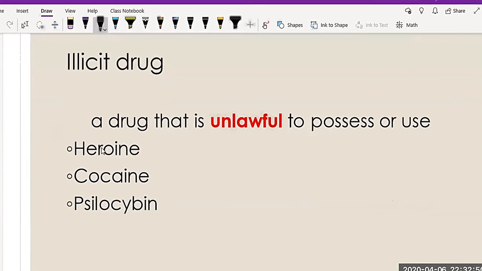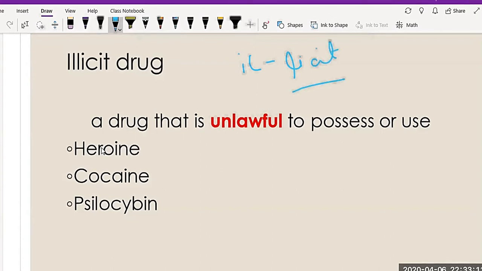If we take a look at this term, it can be separated into "ill" and "licit".